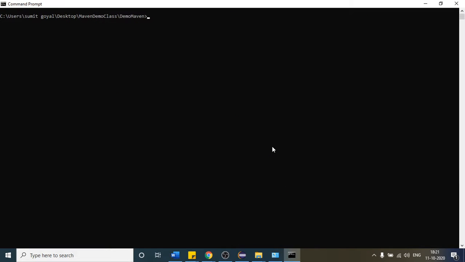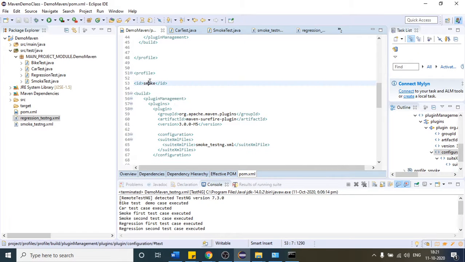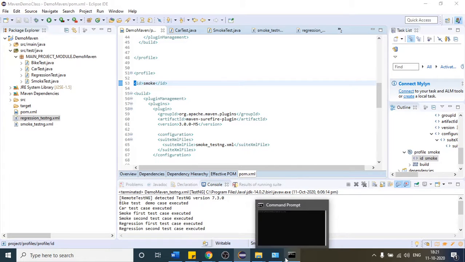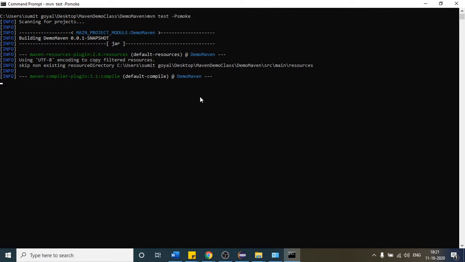First clear the screen. Maven test. So the client came and told me that I want to run the smoke test case. So I will just trigger the testng smoke XML. So what is the ID? You can see the ID is smoke. What is this ID? You can see this is the ID, right? Smoke. So this name you have to provide here, right? Once I hit enter, you will see that it is going to only execute smoke testng XML.